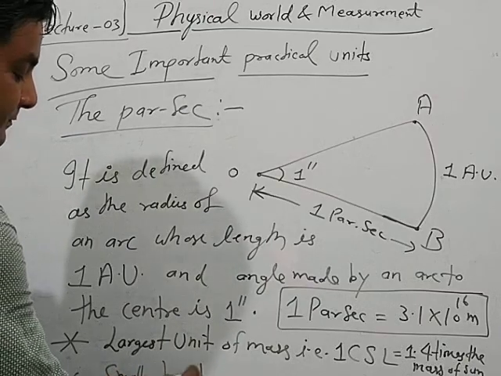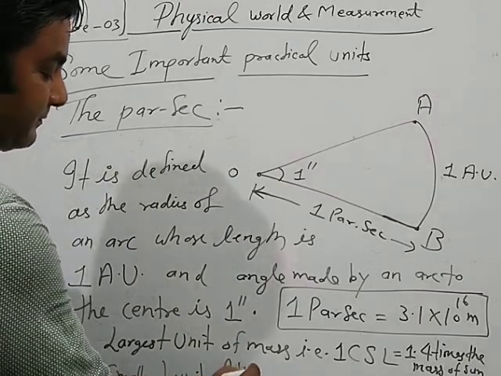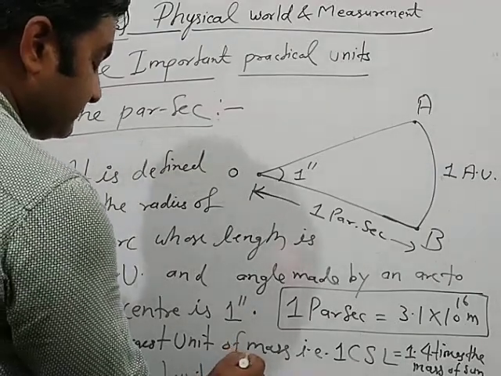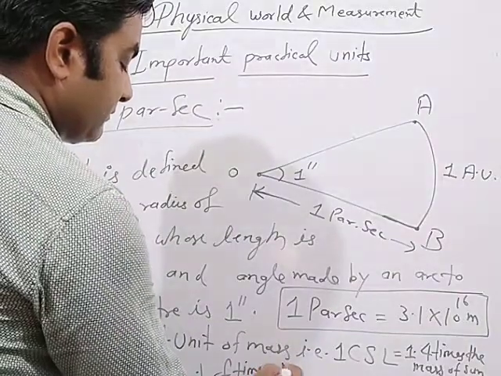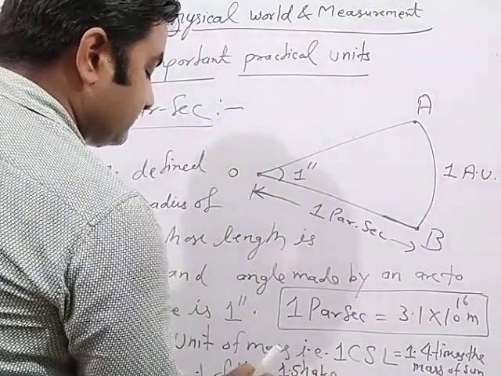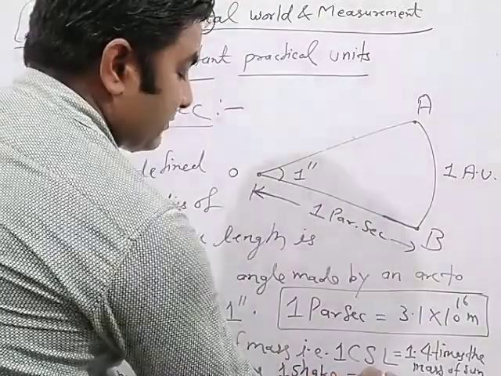And the smallest unit of time, that is the shake.